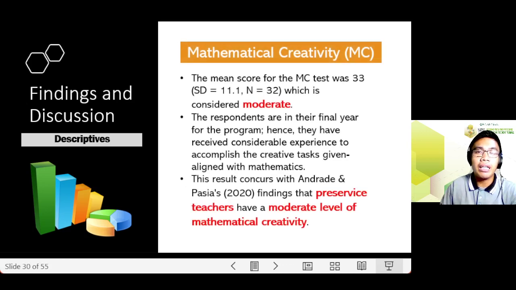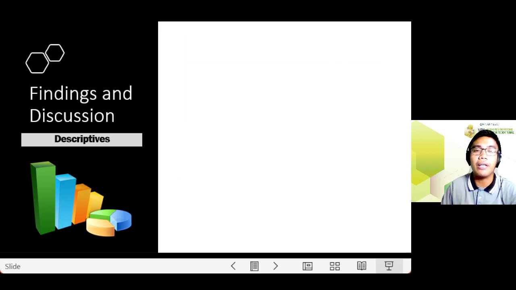For the mathematical creativity, the result was moderate, meaning to say the respondents are in their final year for the program, hence they have received considerable experience to accomplish the creative tasks aligned with mathematics. So the result concurs with Andrade and Pasha's findings that pre-service teachers have a moderate level of mathematical creativity.